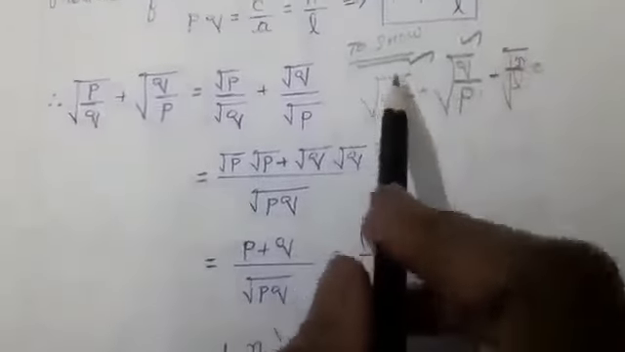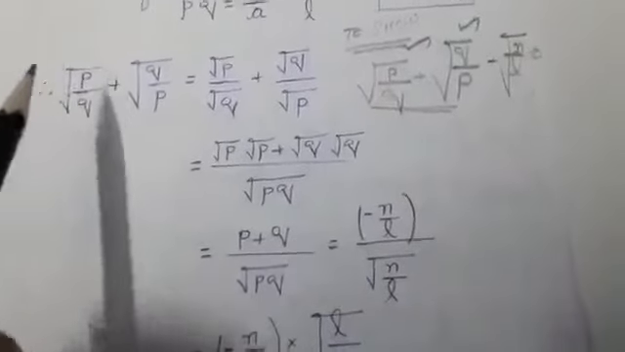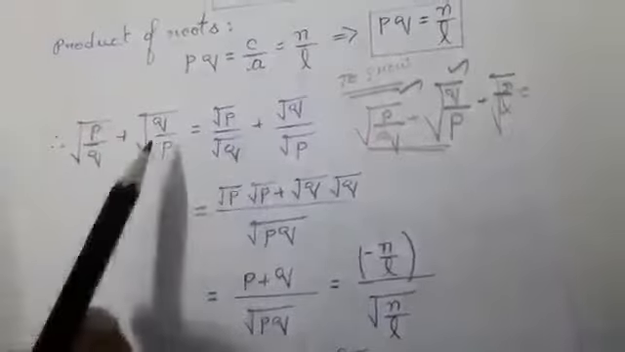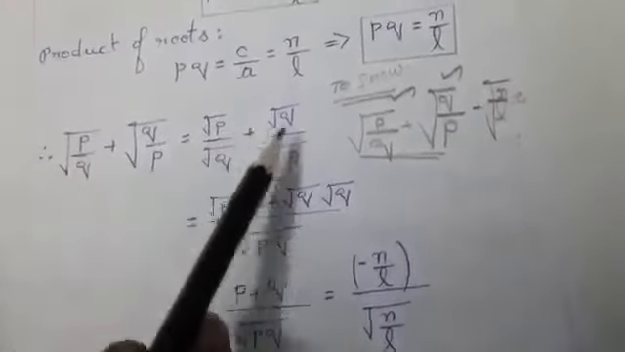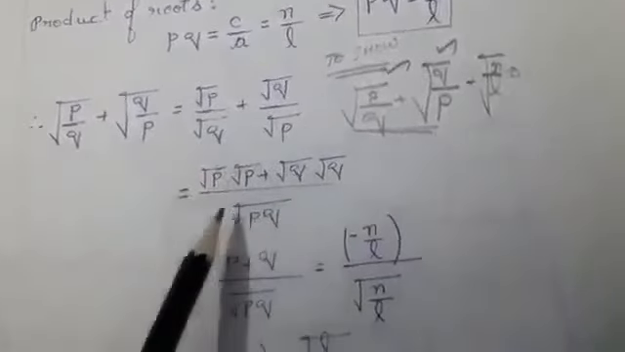I am going to make an adjustment in such a way. I am going to take these two values first: root of p by q plus root of q by p. What I am going to do is split the roots for the numerator and denominator separately. After splitting, I am cross multiplying the values. Cross multiply.